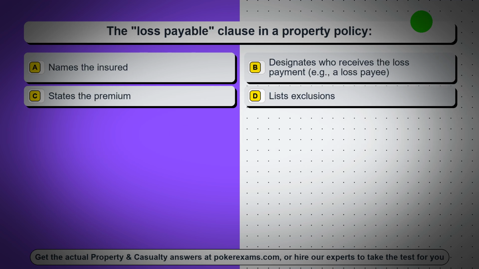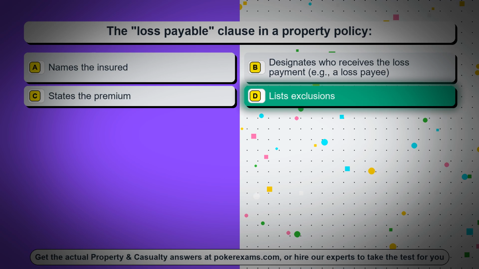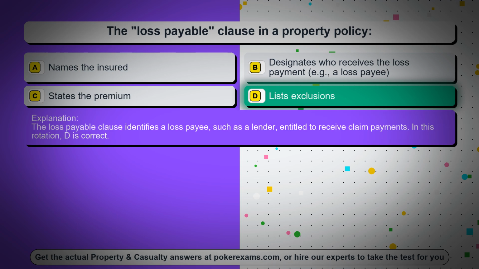Question 31. The loss payable clause in a property policy. Option A, names the insured. Option B, designates who receives the loss payment, example, a loss payee. Option C, states the premium. Option D, lists exclusions. The correct answer is option D, lists exclusions. The loss payable clause identifies a loss payee, such as a lender, entitled to receive claim payments. In this rotation, D is correct.